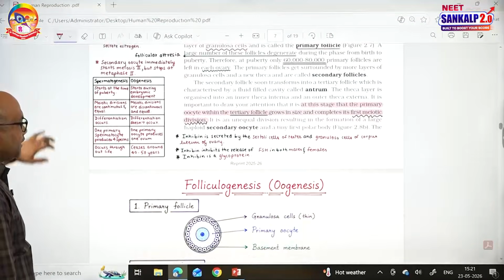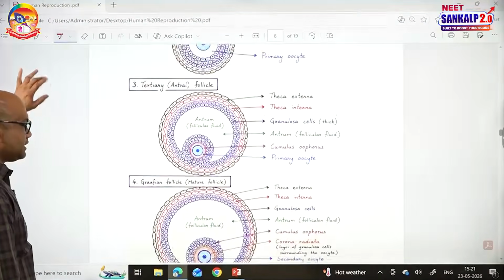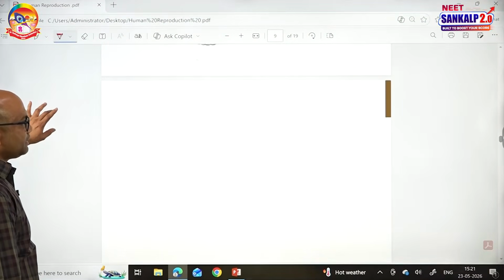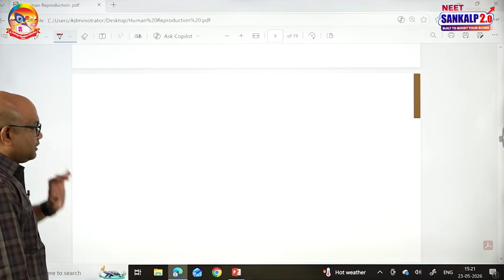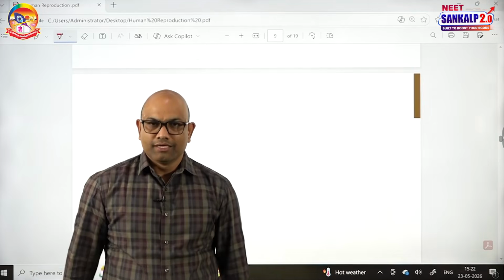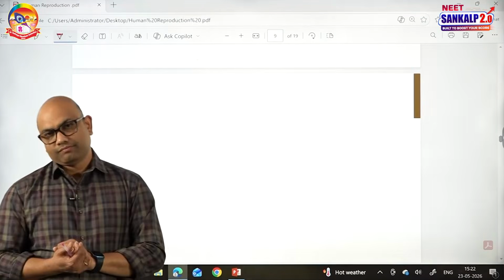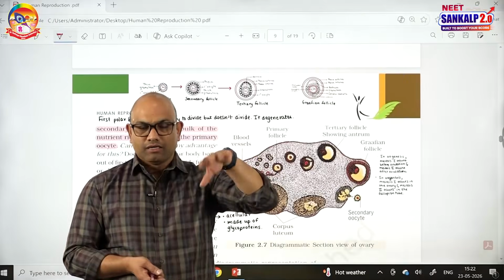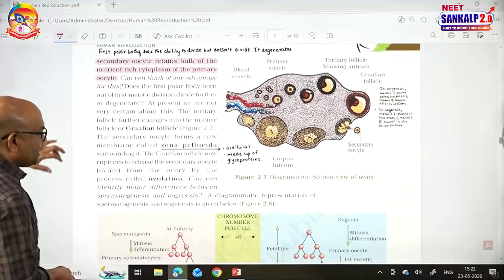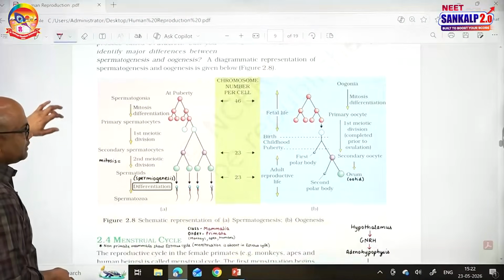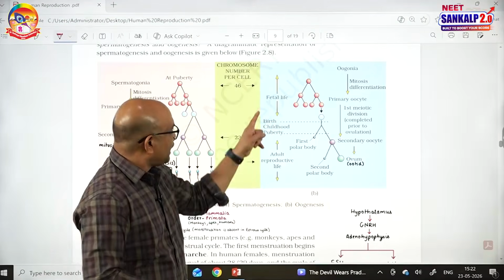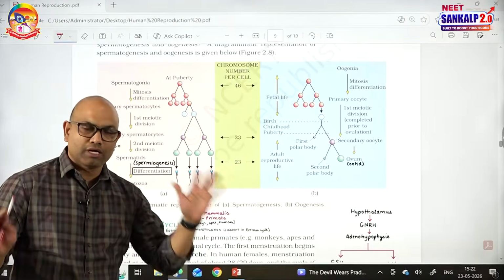So, what happens before birth regarding oogenesis? During the fetal stage, listen carefully, the female germ cells, which are called ovum mother cells, also called oogonia, start mitosis. They are present in the ovary. In that mitosis, the oogonia number will increase. A couple of millions of oogonia are formed in the ovary of a female fetus itself. It occurs before birth.